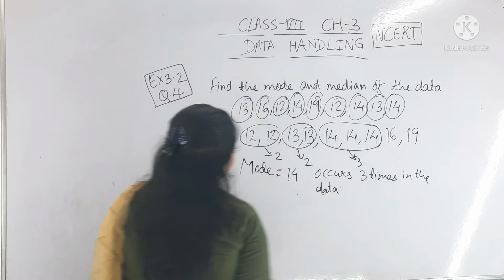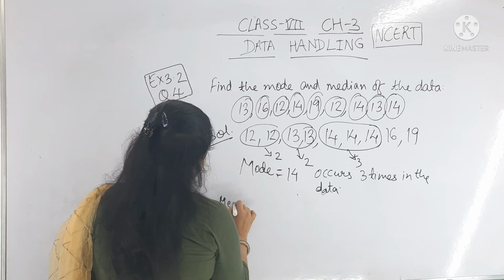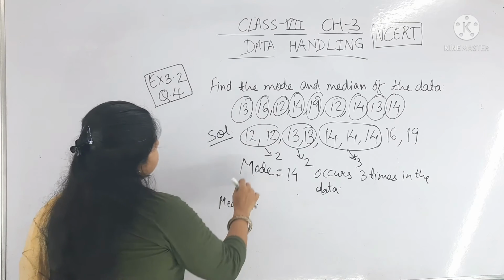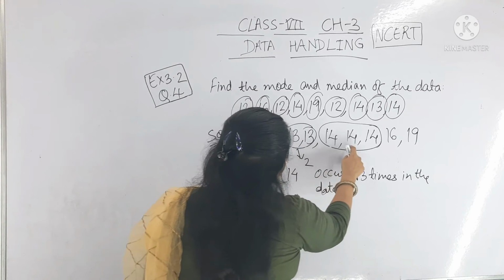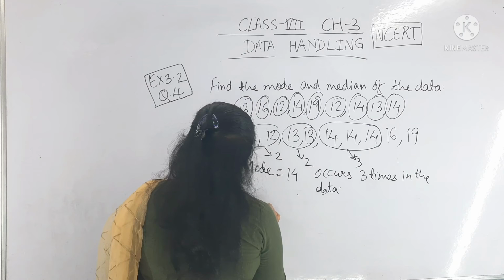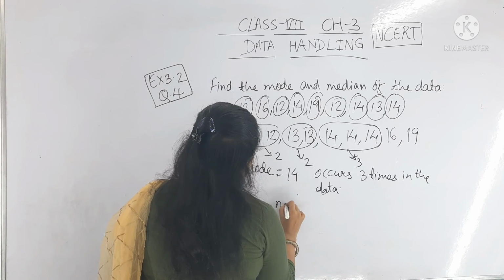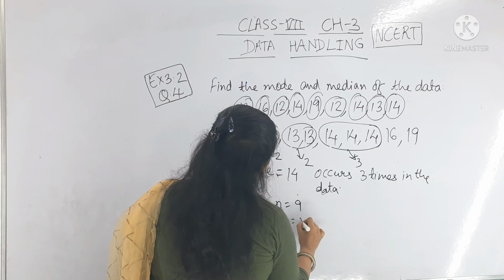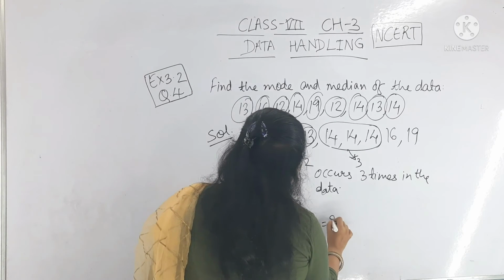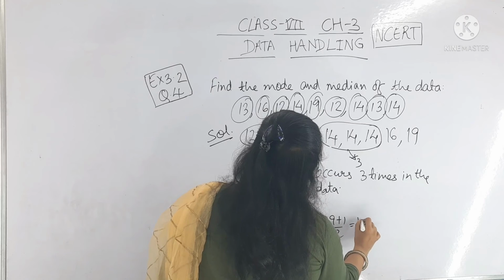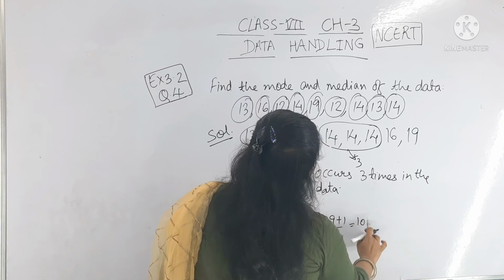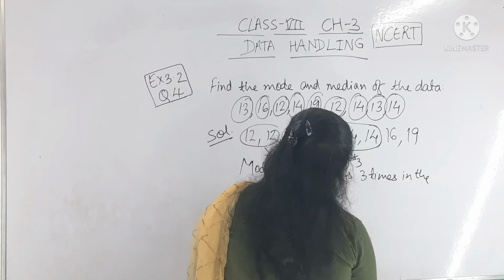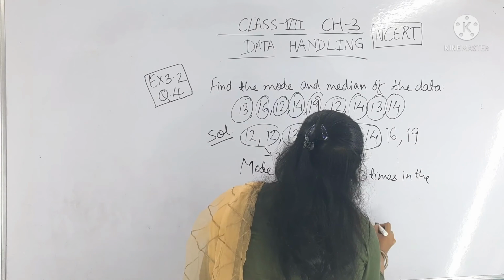Now come to the median. For median, we have n equal to 9. So term is equal to (n plus 1) by 2, that is 9 plus 1 by 2, 10 by 2, that is the fifth term.